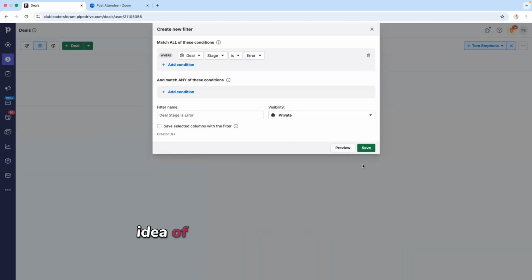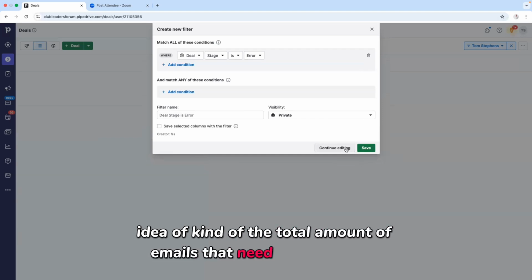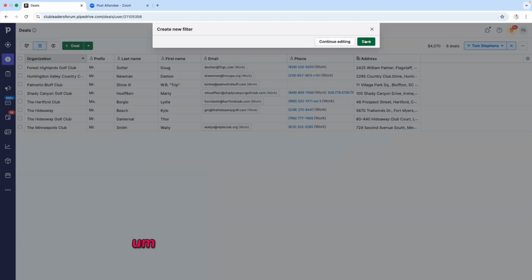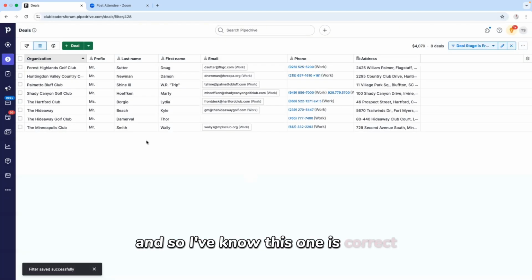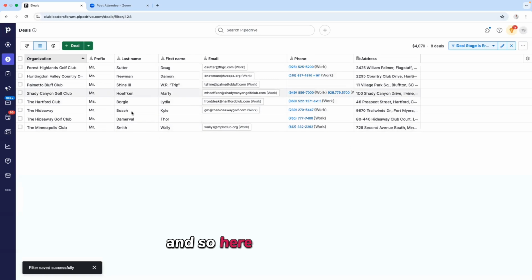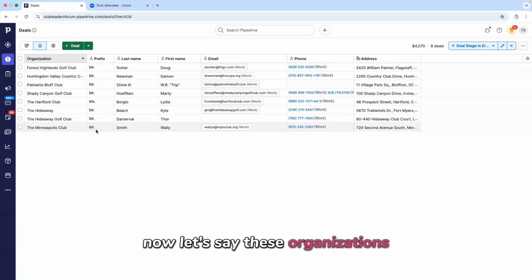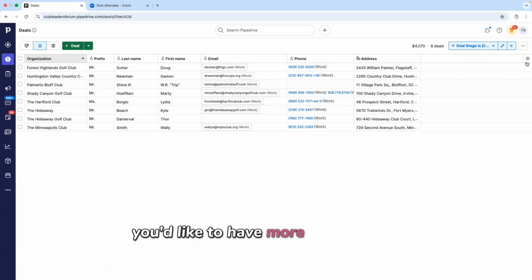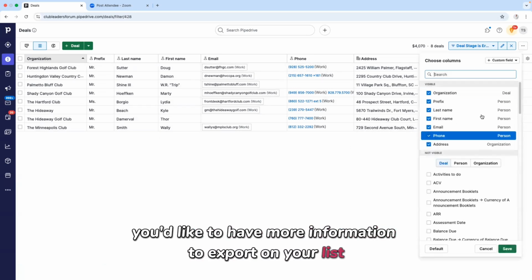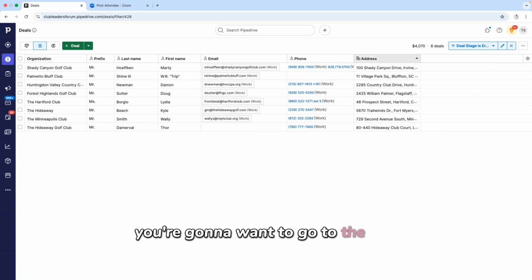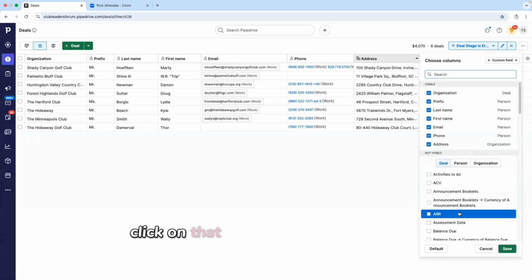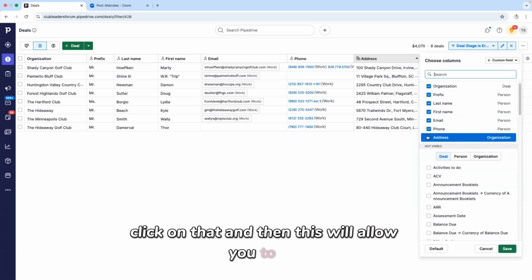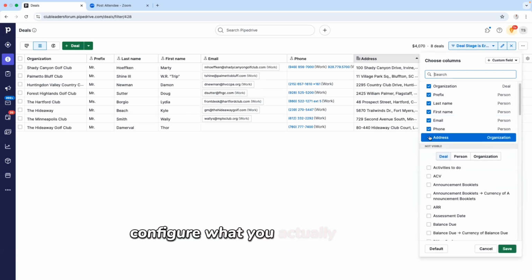So have an idea of the total amount of emails that need to be on there before you save that actual filter. And so I know this one is correct. And so here is my email list. Now, let's say for these organizations you'd like to have more information to export on your list. You're going to want to go to the settings tool here to the far right, click on that, and then this will allow you to configure what you actually want to export.